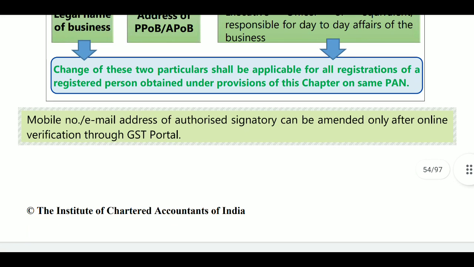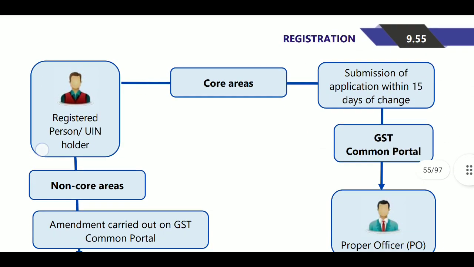Next, some information like mobile number and email address of the authorized signatory can be amended only after online verification through the GST portal.